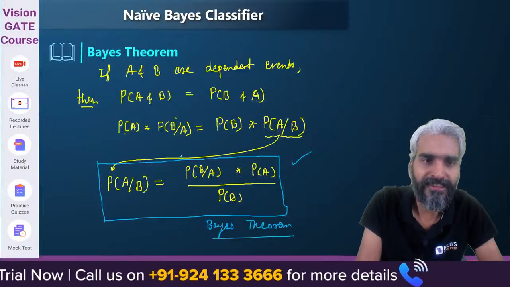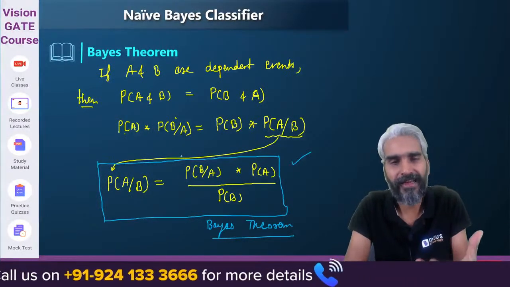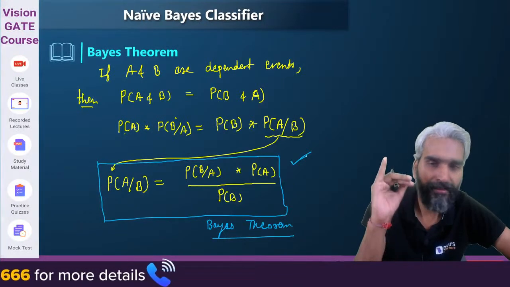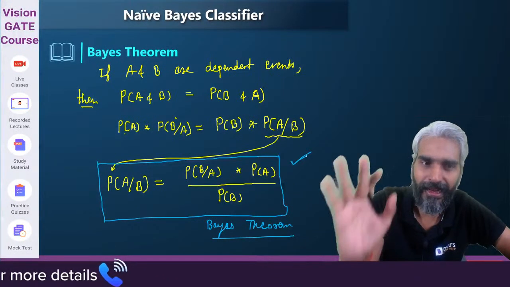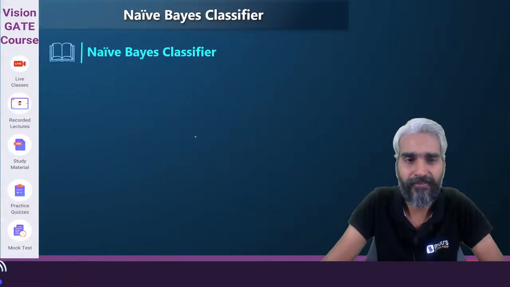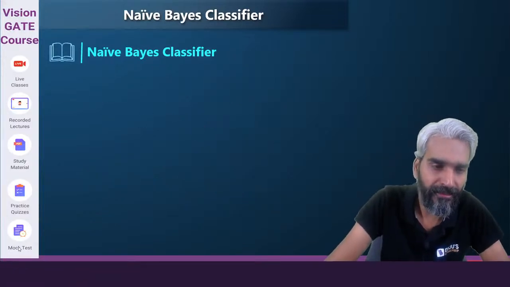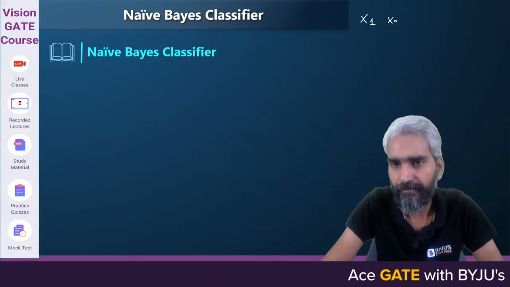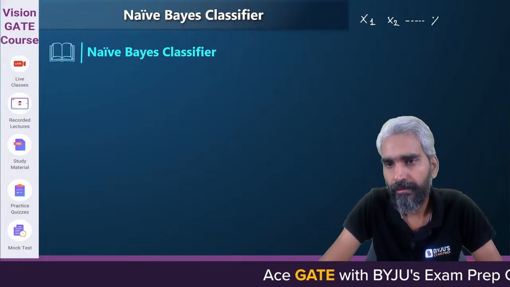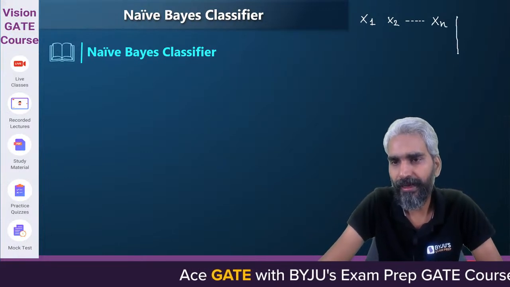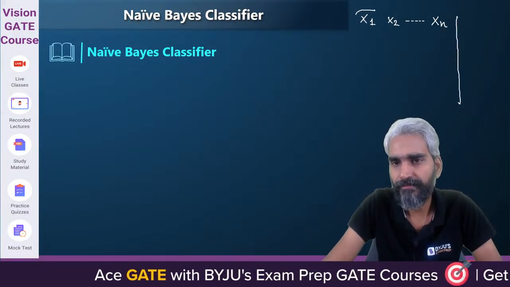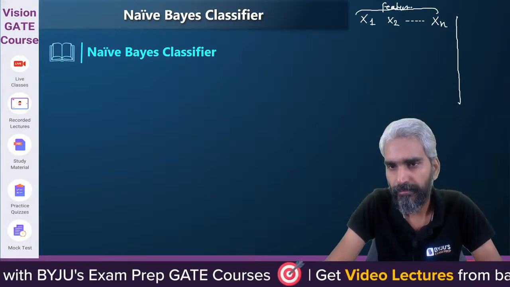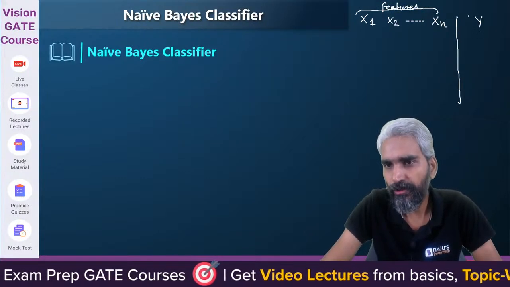Okay, so let's try to understand the naive Bayes classifier now, if you have understood the concept of dependent events, independent events, and Bayes theorem. Let's again think in the same format. Let's assume that x1, x2, xn are your features, and this y is your output.